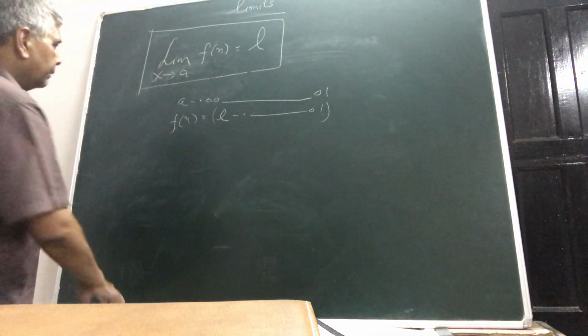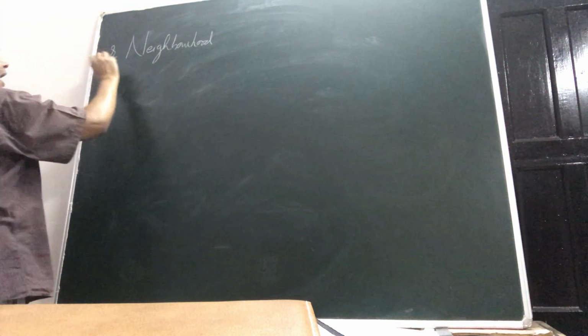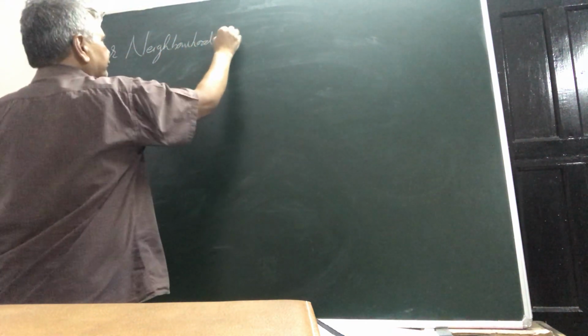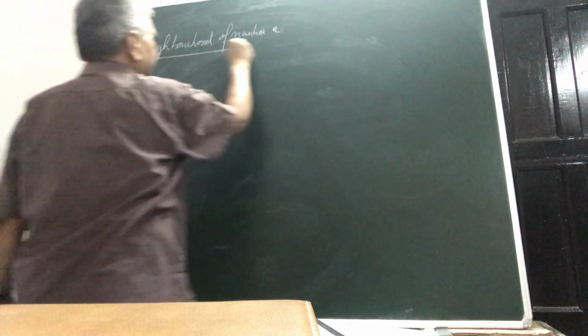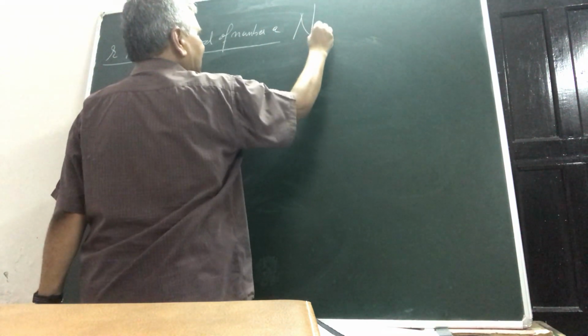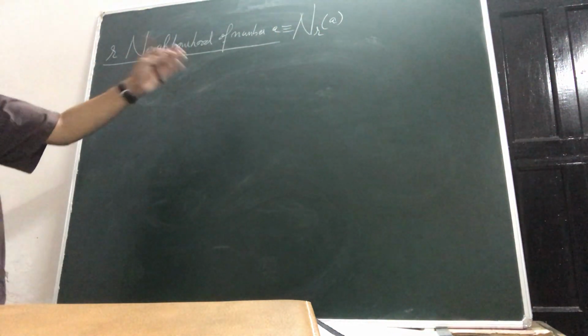So before I come to the actual definition, I will now give you two more terms which need to be defined. Write down: neighborhood. The r neighborhood of a number a, where r is a positive number. We write this as N_r(a), with the symbol N_r(a).